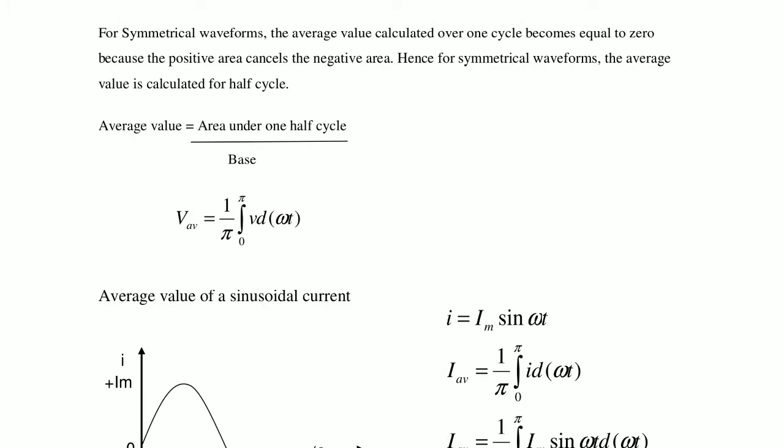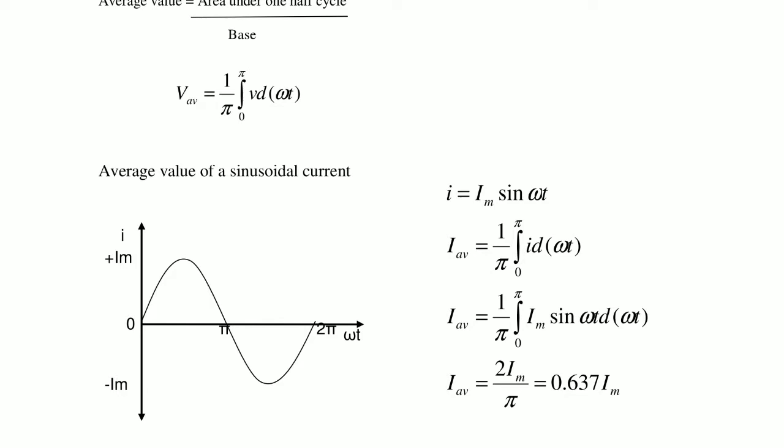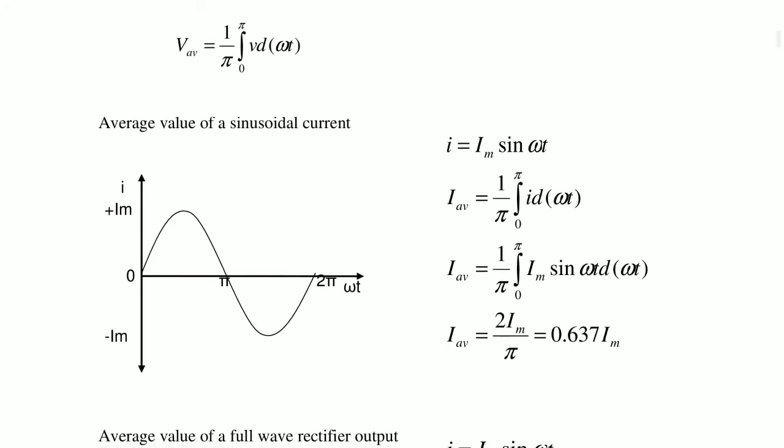For symmetrical waveforms, V average is 1 by pi, integral from 0 to pi of V d omega t. So for the average value of a sinusoidal current or voltage, observe this waveform. Here we have plus Im and minus Im, that means plus Im is the maximum value of positive current and minus Im is the maximum value of negative current.